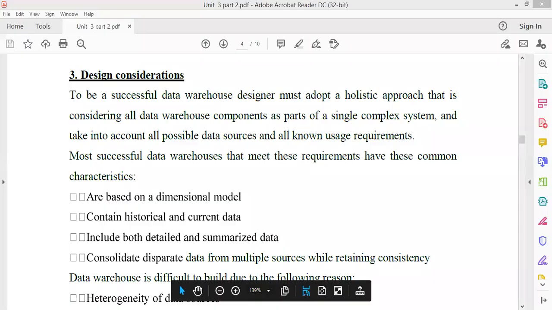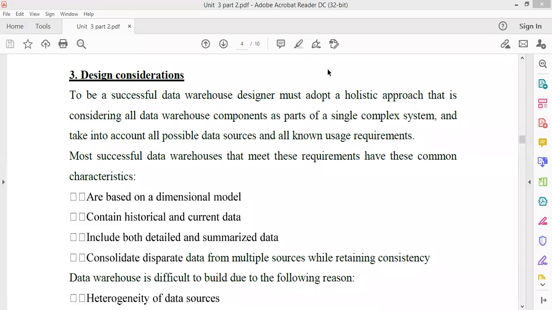The screen is visible to everyone? Kindly reply, students. Is the screen visible to everyone? Yes, ma'am. Okay.